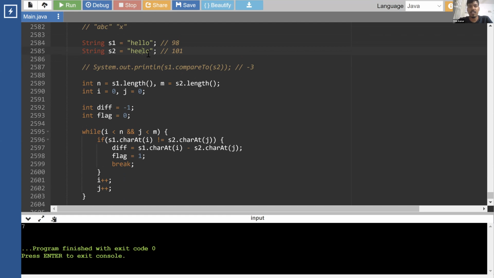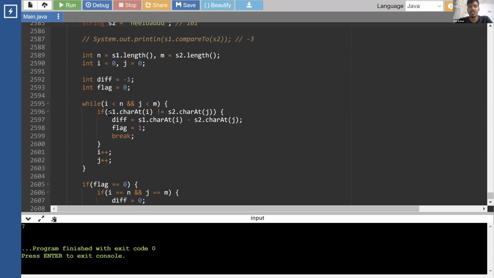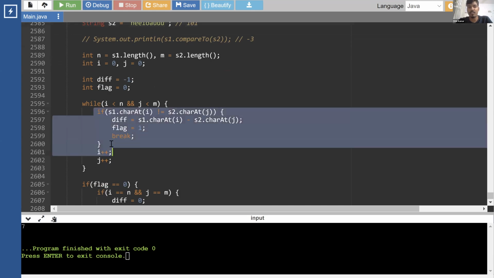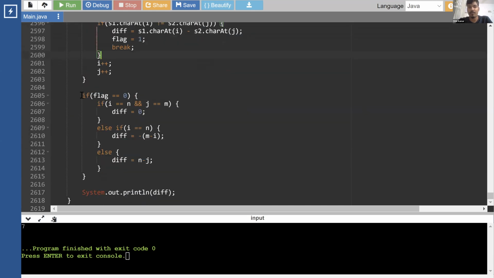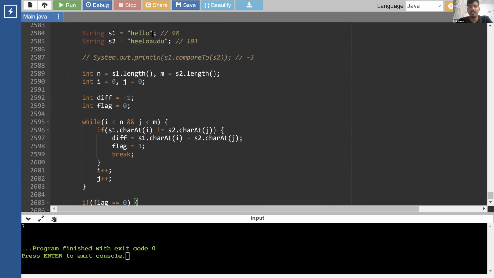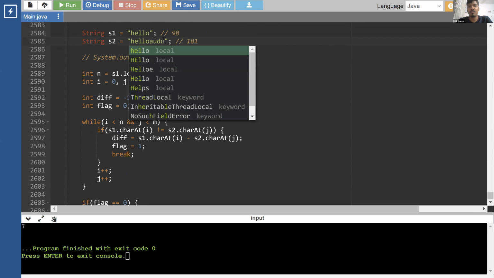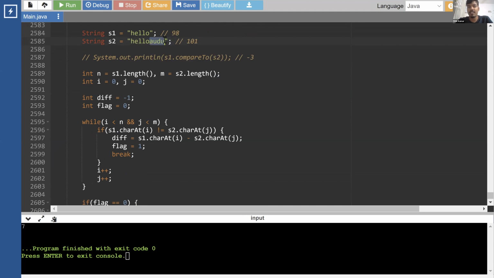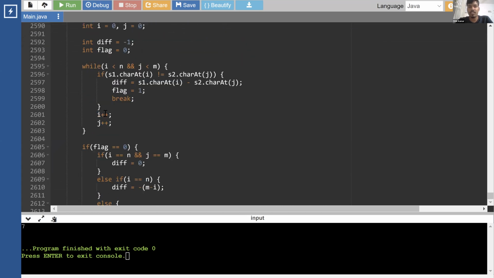And even if there is a difference in the length of the strings, that is also fine because a non-matching character is present, and we'll just end up here. We'll not run this if-else part. Now, if there is no non-matching character and the only difference is in length, with some additional characters over here and the entire rest matching, what we will do is just increase i and j.